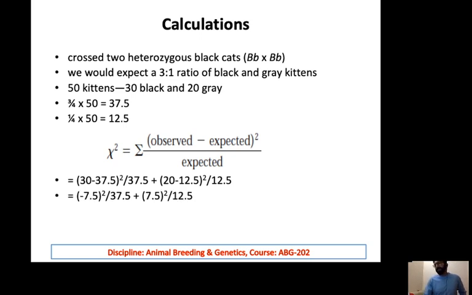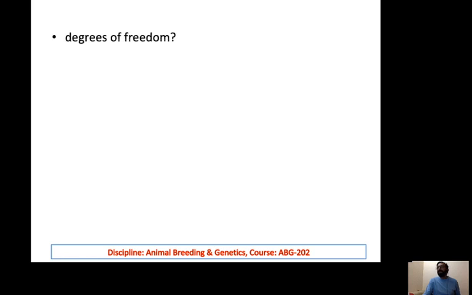If you calculate, you will get this next line, and then the square of that will give you this value, and if you sum all these you will get 6. So this 6 is basically the calculated value of the chi-square. This is what we have calculated. Now we have to see a table that we call the chi-square table, to determine whether it's following Mendel's law or not. Our table will give us an idea about that.